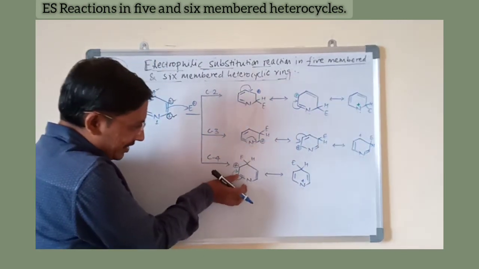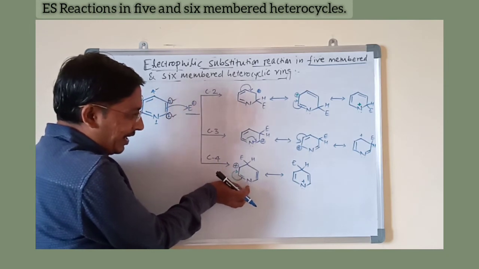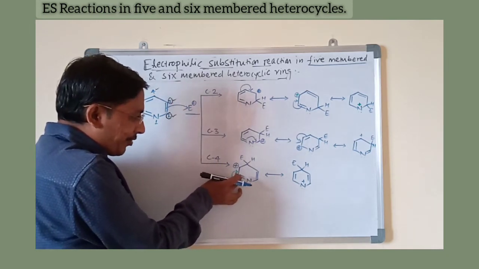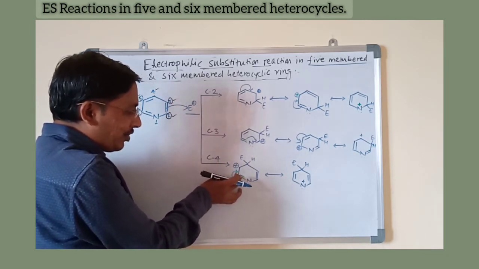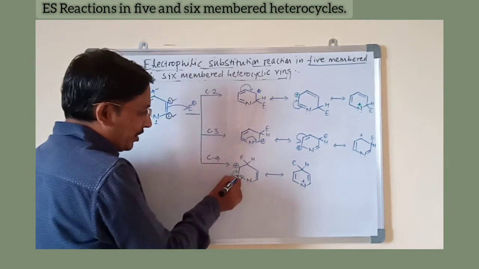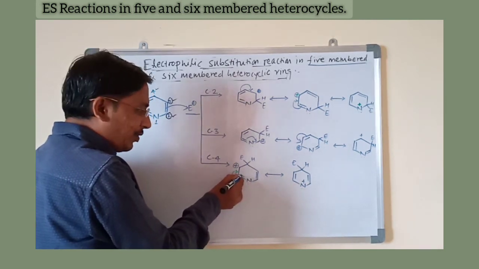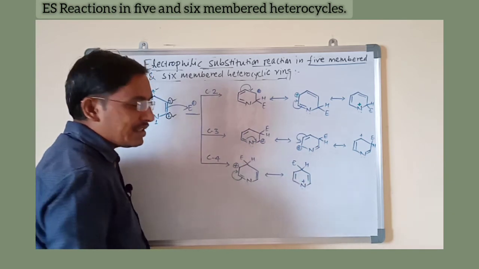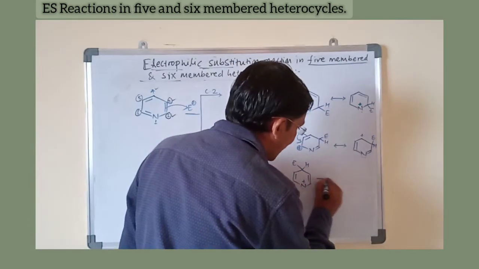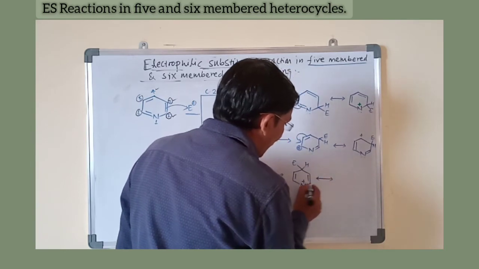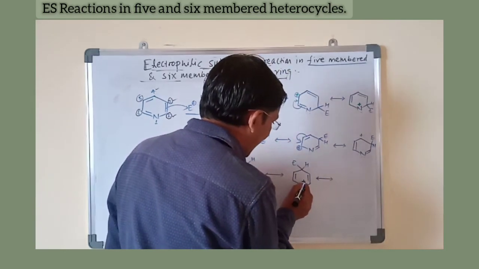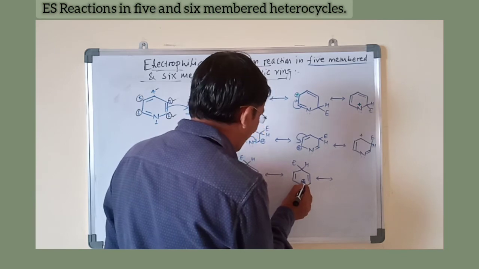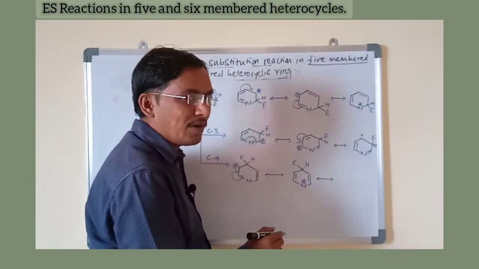The electrons between carbon and nitrogen are shifted from the nitrogen, but they are present toward the carbon. Now this nitrogen becomes electron deficient. Again this positive charge on nitrogen is conjugated with a double bond.